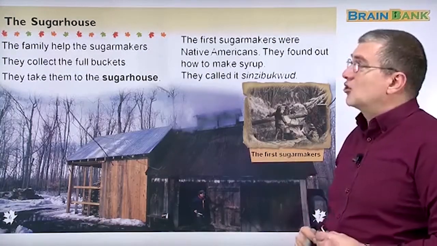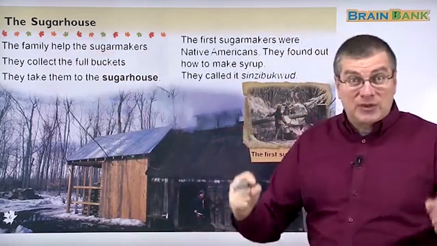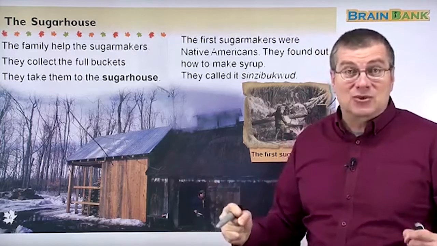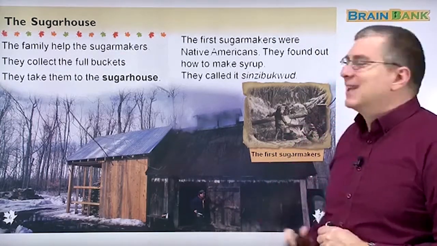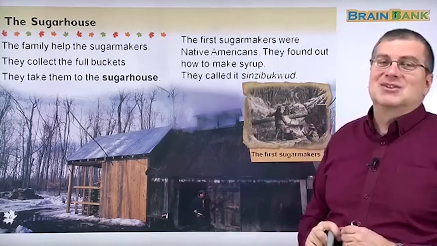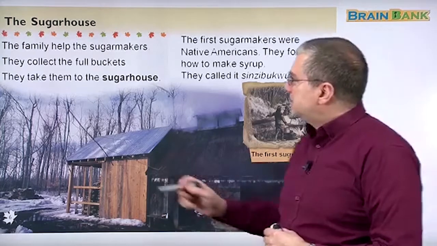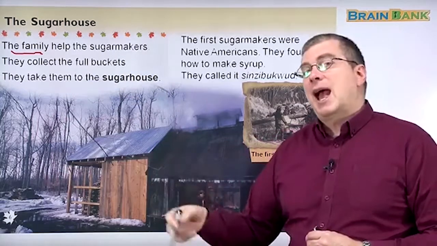Okay, so we talked about sugar makers. Now we have a sugar house. A house made of sugar? Sounds great. No, it's not a house made of sugar. I'm sorry. It's a house where the sugar is made or the syrup is made. Let's read. The family. Remember, the family in Canada went to a maple farm to see how maple syrup is made.